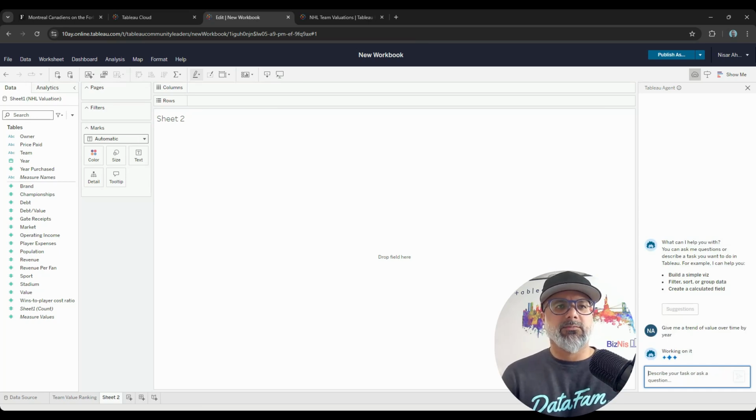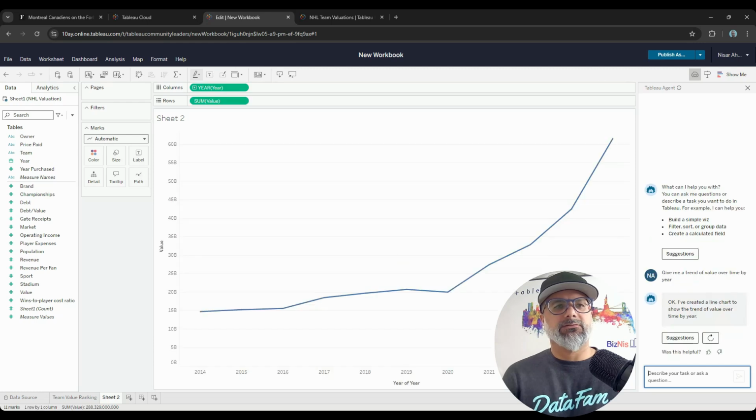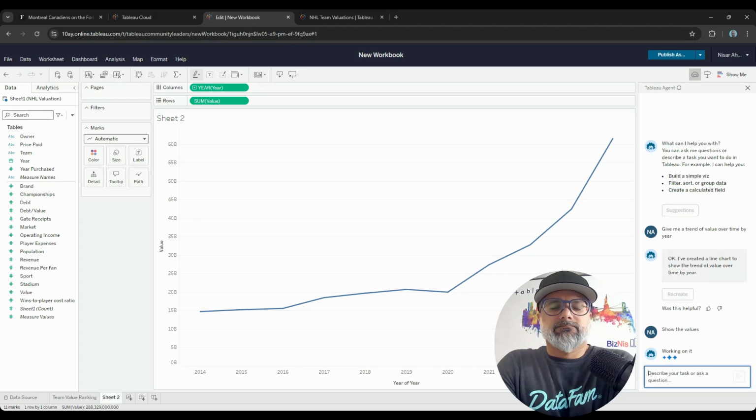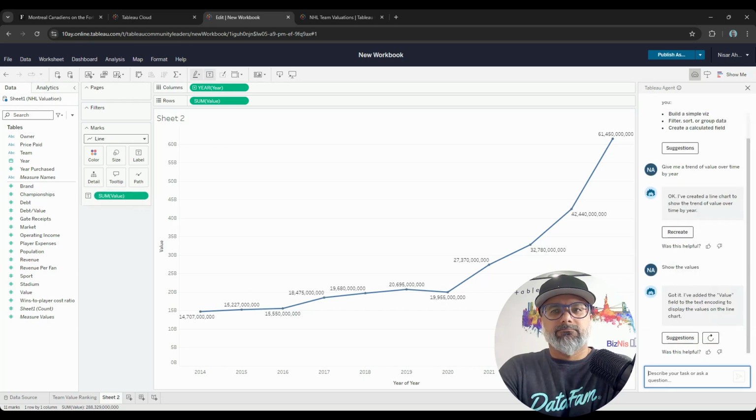Okay, so I have it working for me. Let's see what it produces. It created that line chart. You see here, and when you hover over the tooltips, it gives you the values. Again, here I want to show the values. Great. Now, what if I wanted to just show the maximum value in the label? Will it do that for me?